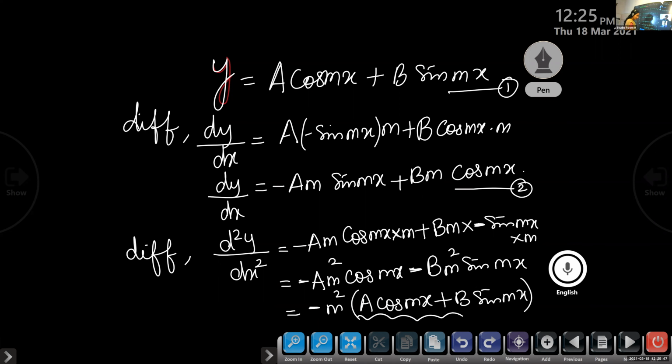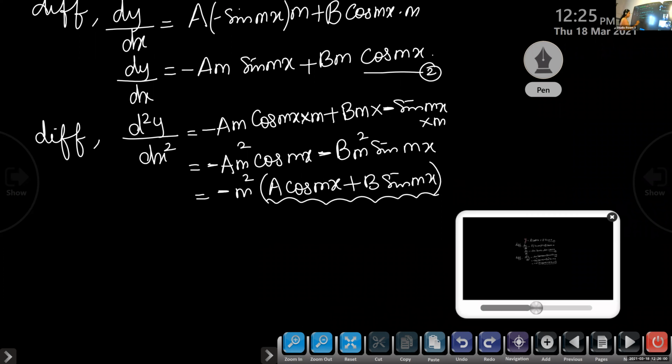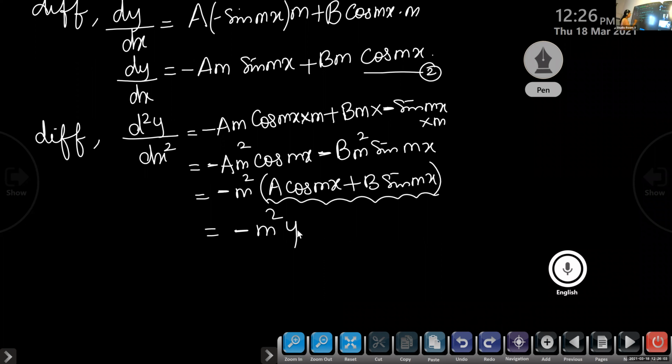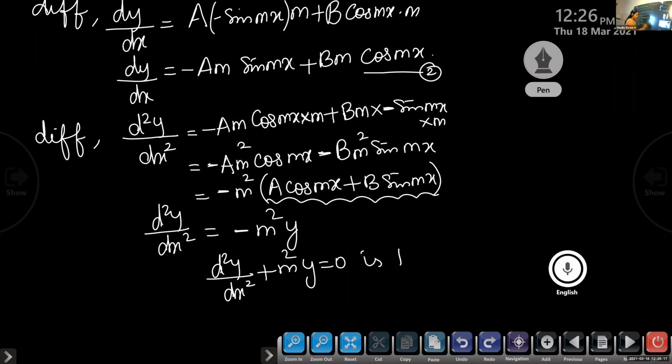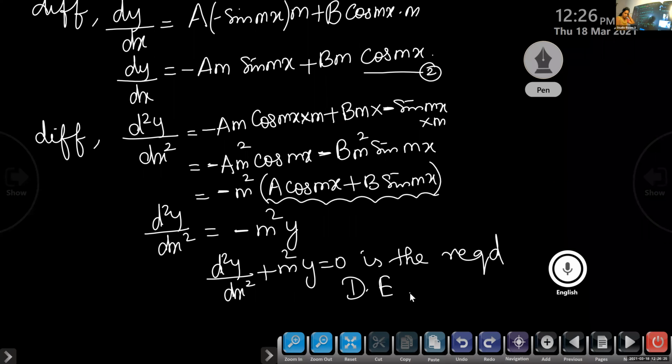Now look at this, a cos mx plus b sin mx. Is it same as y? It is same as y. So we can write this as minus m square y. So d square y by dx square is minus m square y. Therefore, d square y by dx square plus m square y equal to 0 is the required differential equation.